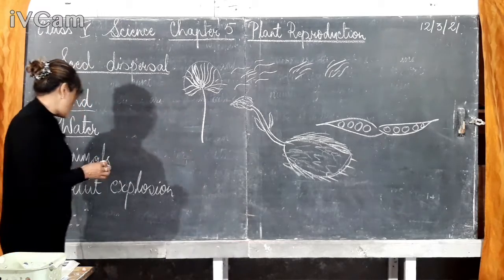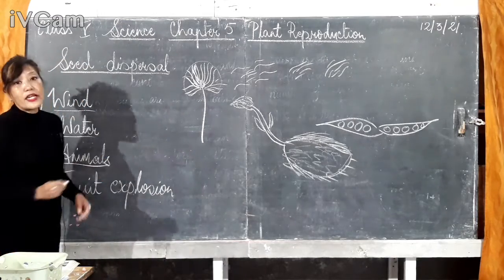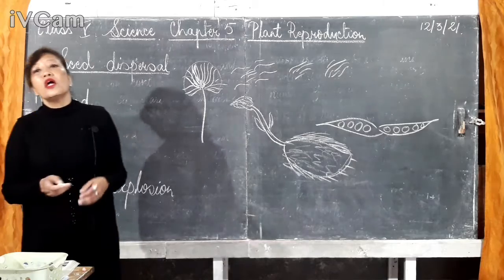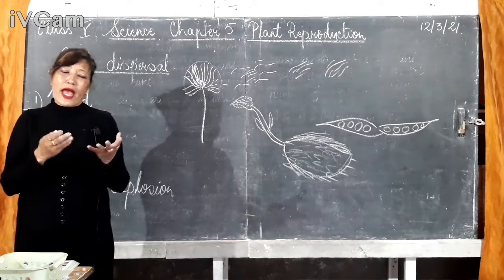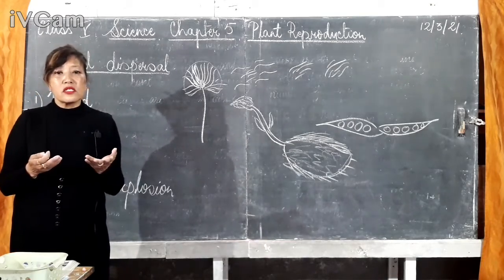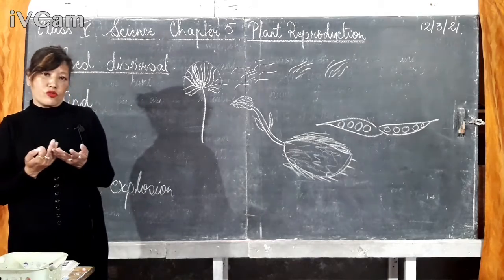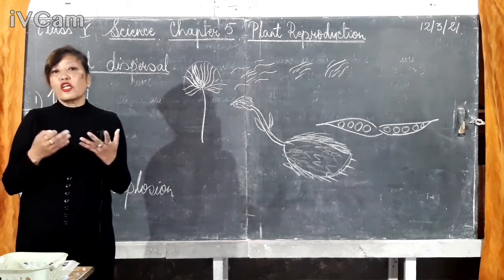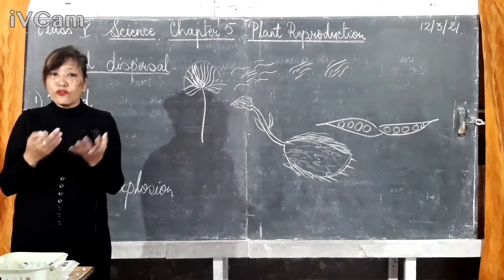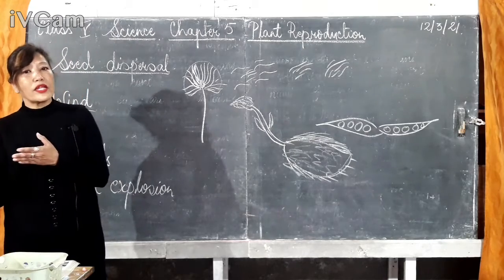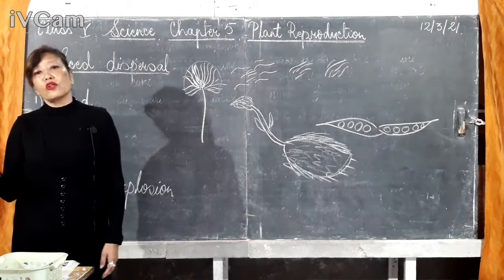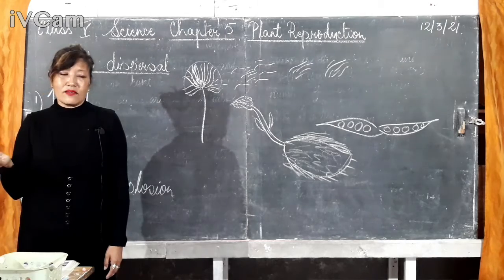Then the next agent is animals. Seeds are dispersed by animals and birds, including human beings also. Animals and human beings eat the fruits and throw away the seeds, and a new plant will grow from that seed, right?